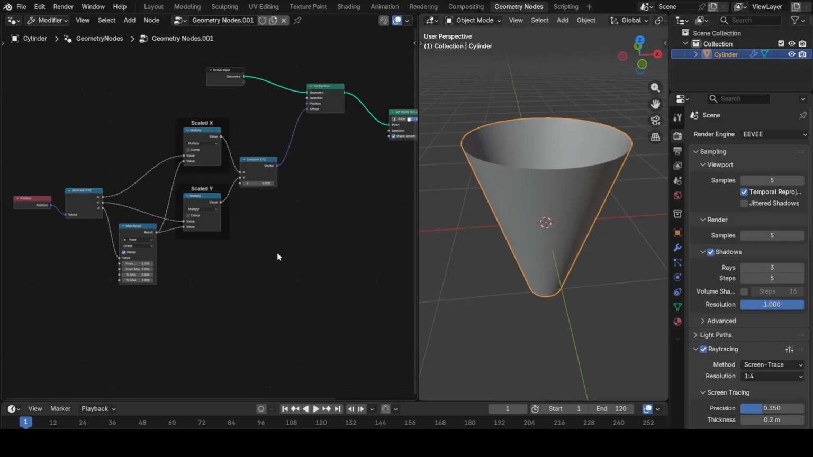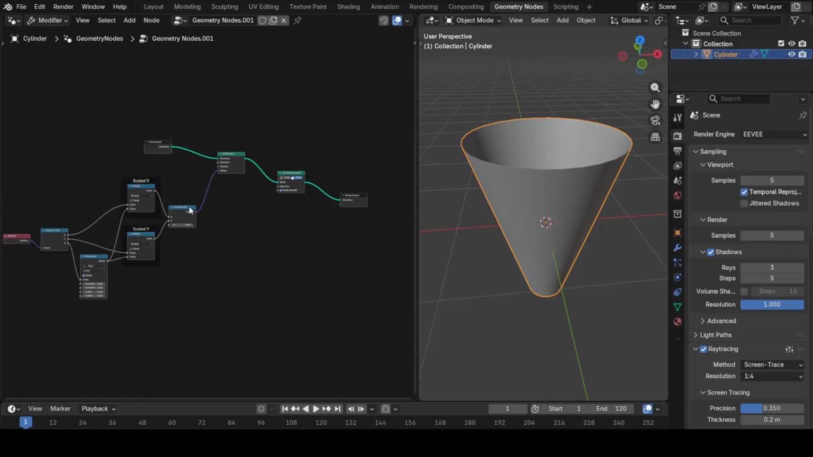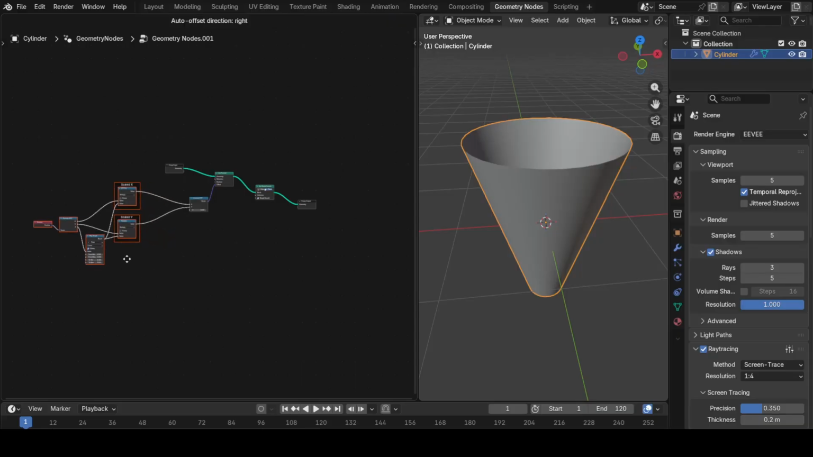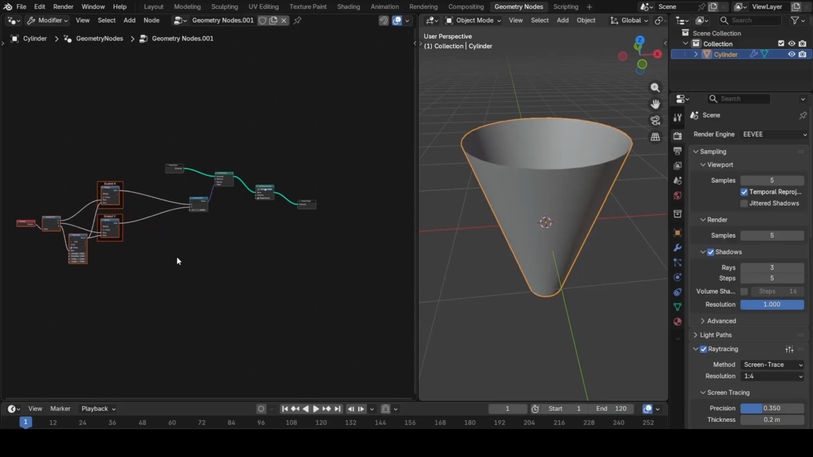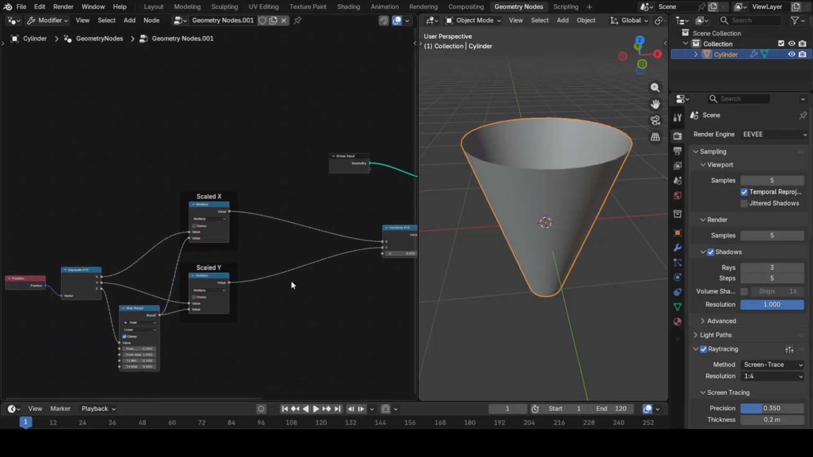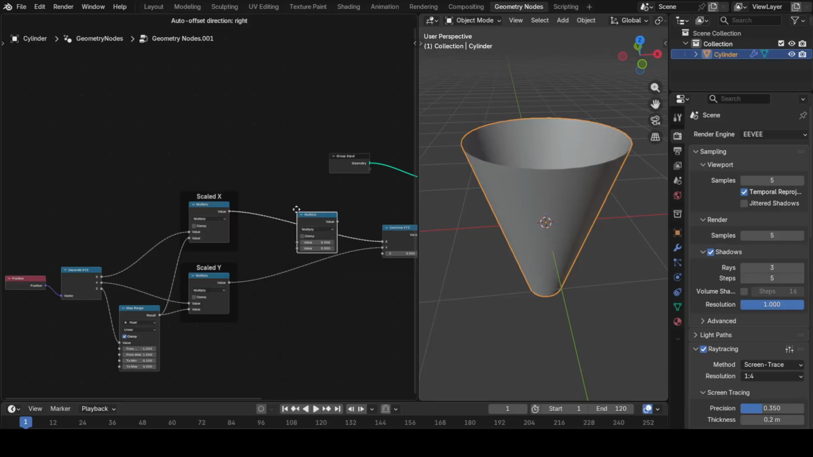Now let's say if you want to have random radius for the cylinder, then how can we achieve it? Basically, I'll add two more multiplication nodes, one for scaled x and the other for scaled y, like this.